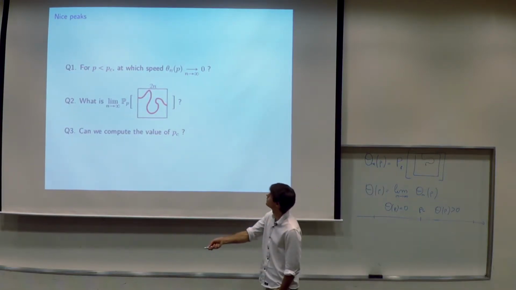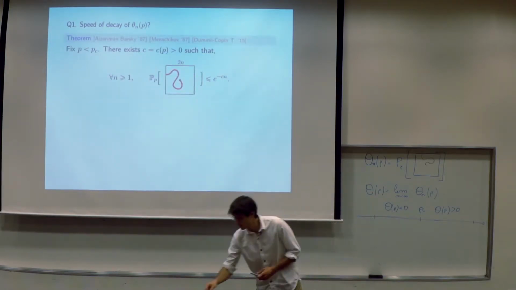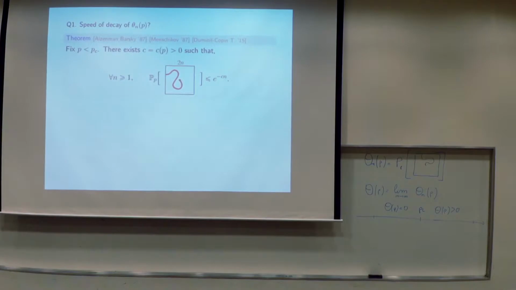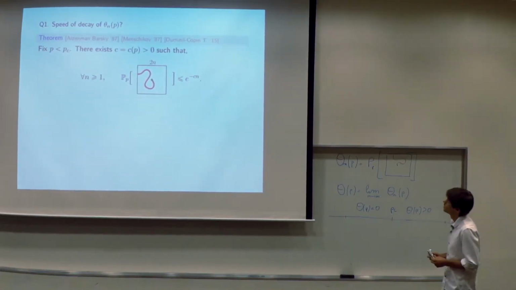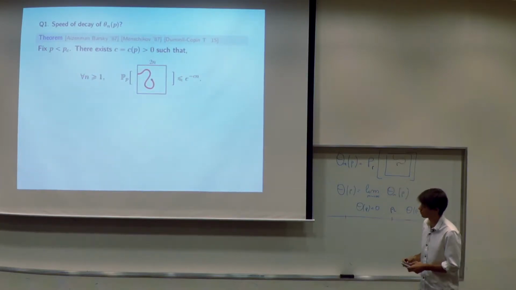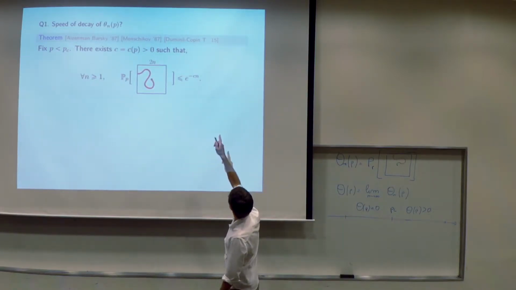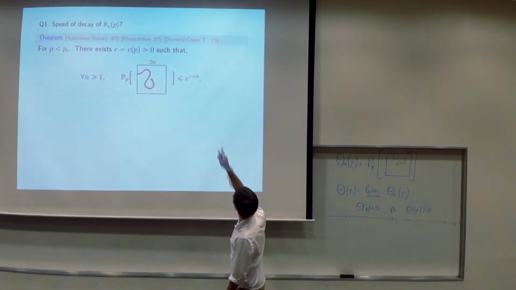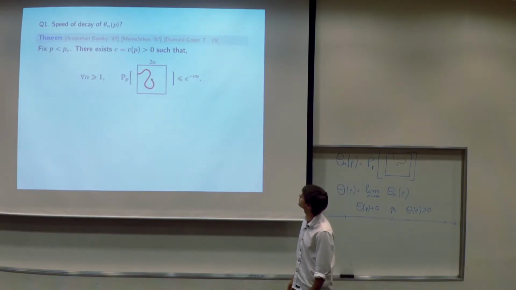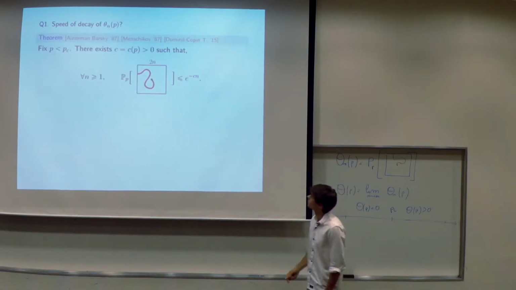It's a theorem from the 80s: when p is smaller than p_c, we have an exponential decay. It was proved by Aizenman and Barsky and Menshikov in '87. So in this region, when p is lower than p_c, we know that this probability goes exponentially fast to 0. I just mention that, and it will come back later, that with Hugo we also had an alternative proof of this result. So basically, for this theorem, there are three proofs, and I will come back to this later.